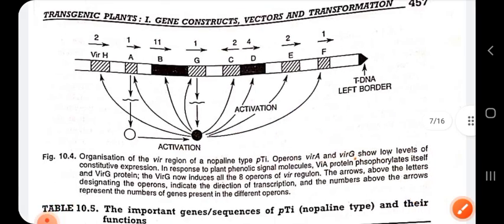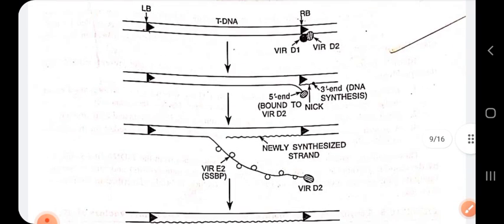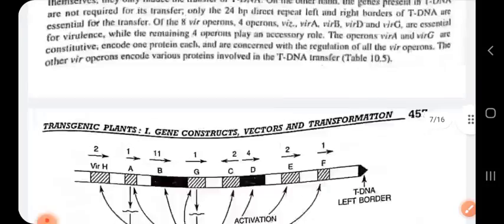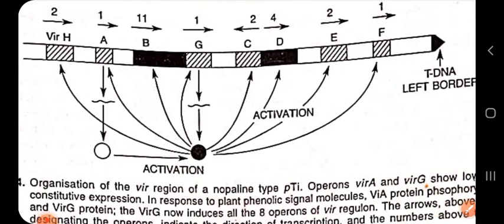If I show you the diagram, you can identify that. It has not been shown here. VIRC has not been shown here. VIRD1 and D2 have been shown, so I am leaving this diagram now. So VIRC is mainly involved in unwinding of the tDNA. Actually, it has a helicase activity.